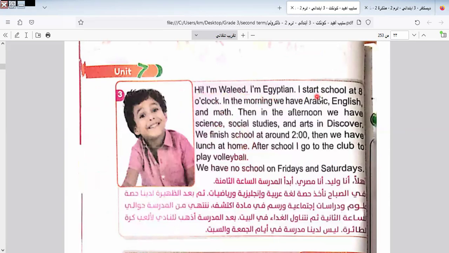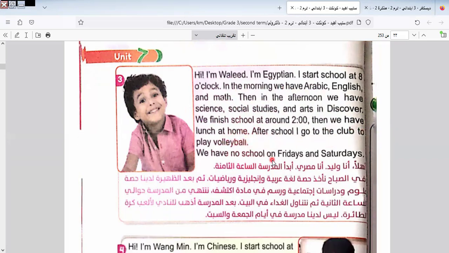Hi, I'm Walid. I'm Egyptian. I start school at 8 o'clock. In the morning, we have Arabic, English, and math. Then in the afternoon, we have science, social studies, and arts. We finish school at around 2. Then we have lunch at home. After school, I go to the club to play volleyball.